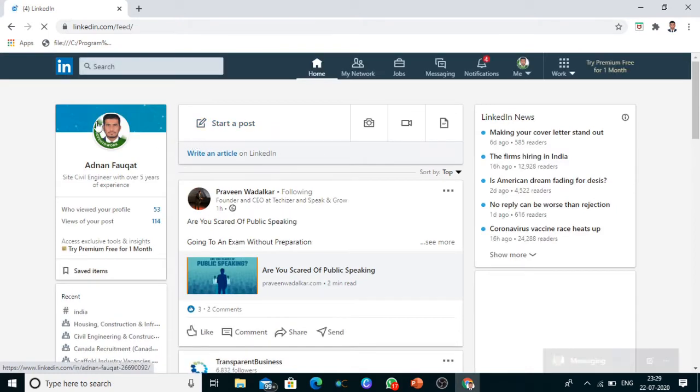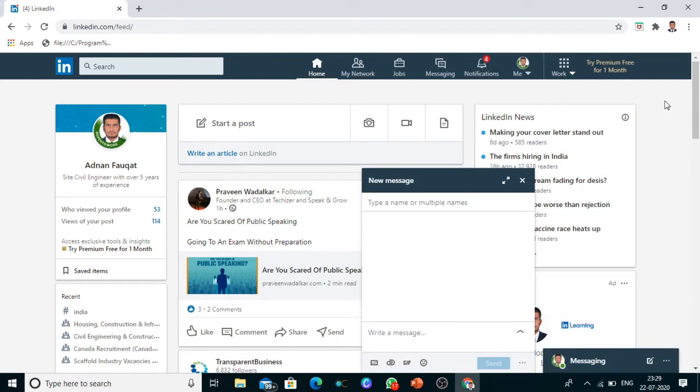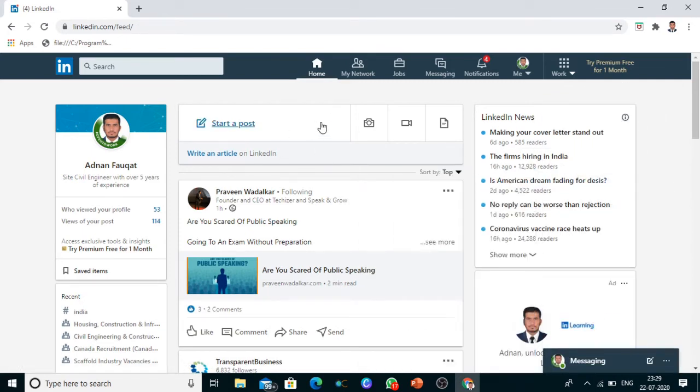So the first one we have seen is the job search through the job search portal.